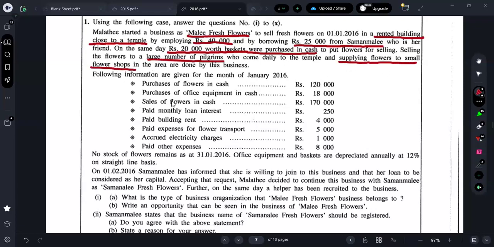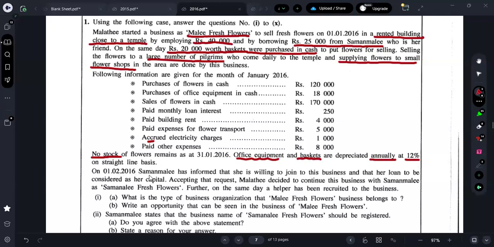So they have given you all some transactions, guys. Purchase of flowers, those things they have given. And also accrued electricity charges of 1,000. Accrued electricity charge they have given, 1,000. No stock of flowers remains. So which means what? No stock. There is no closing stock. Office equipment and baskets are depreciated annually at 12%. Remember, annually 12% on straight line basis.